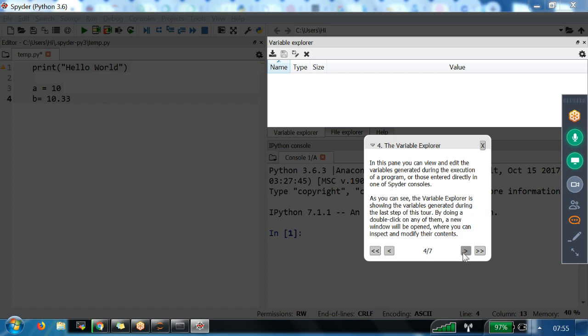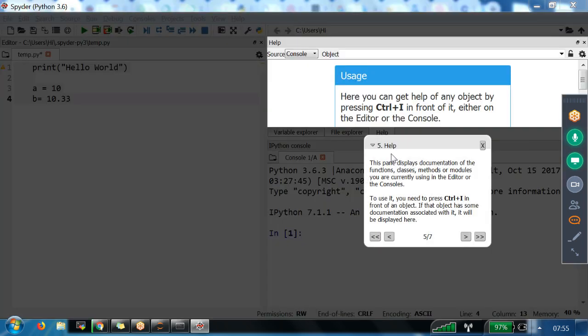Let me click on next. Now we are seeing here help. As I said, there are a lot of functions and a lot of packages, and we are not good enough to remember all the things. Always we'll touch base with the help document and try to see the syntaxes.